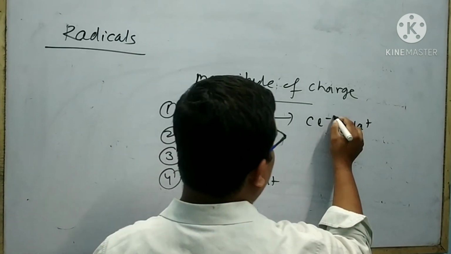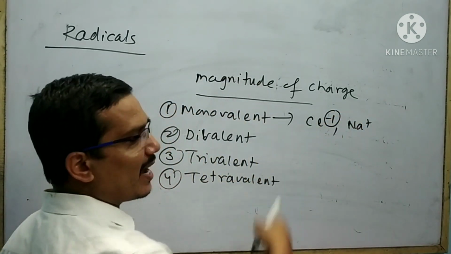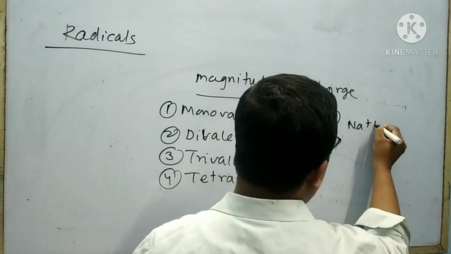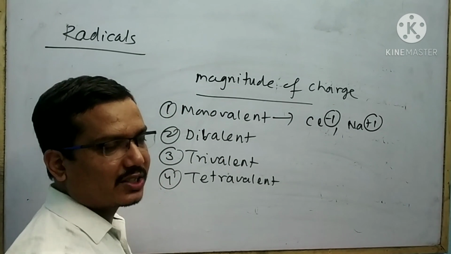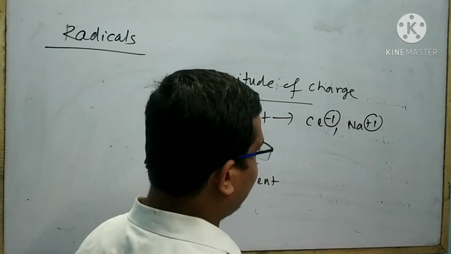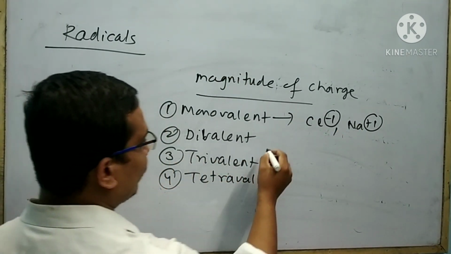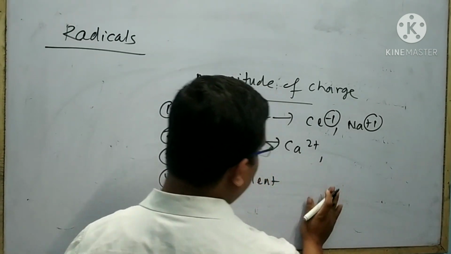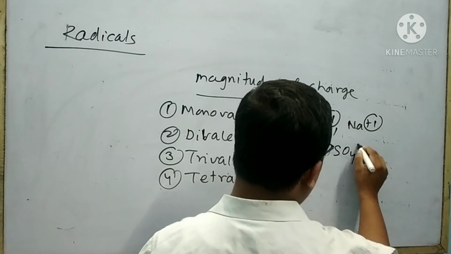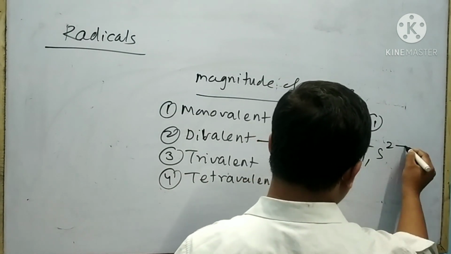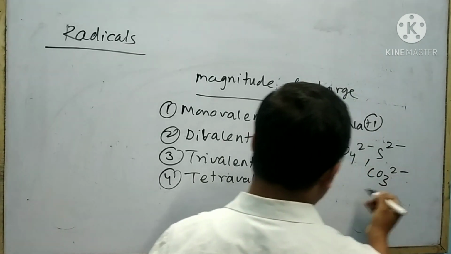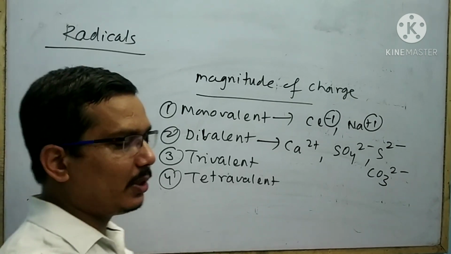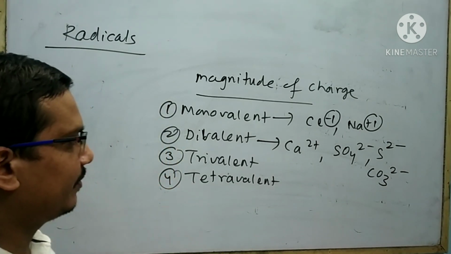Look at that. Here, one unit of minus charge is present in Cl minus. Here, one unit of plus charge is present in Na plus. Similarly, you can think about divalent radicals: Ca2 plus, SO4 2 minus, S2 minus, CO3 2 minus. All these radicals carry two units of positive or negative charge.